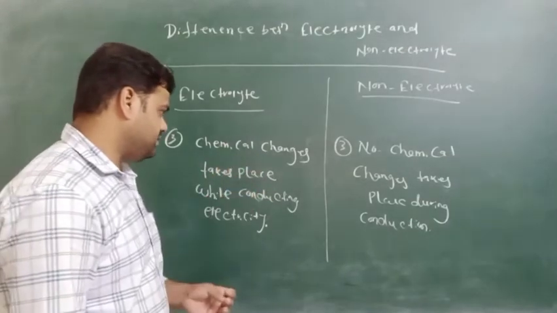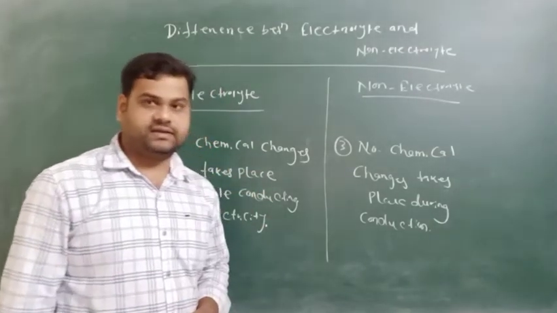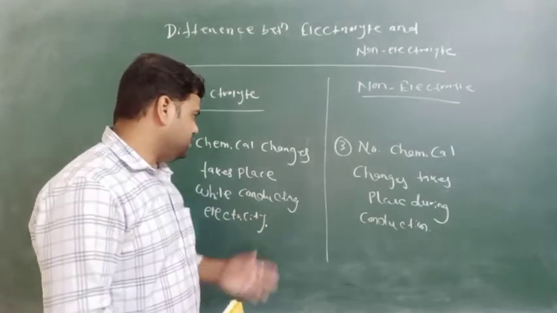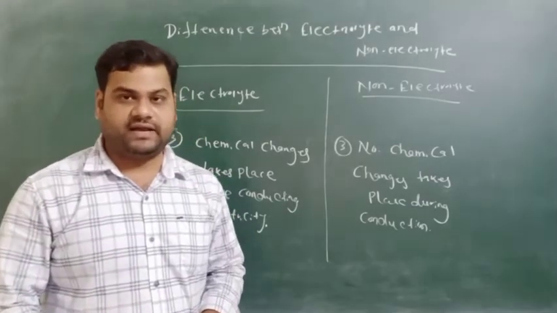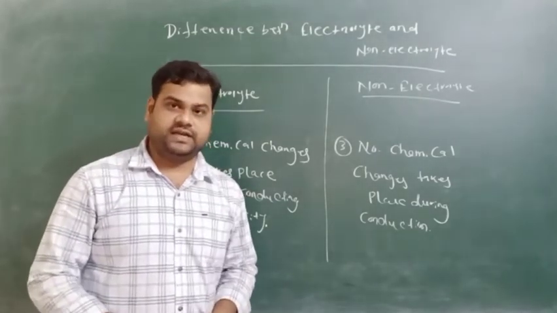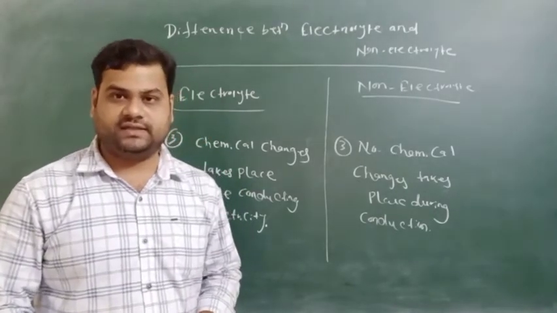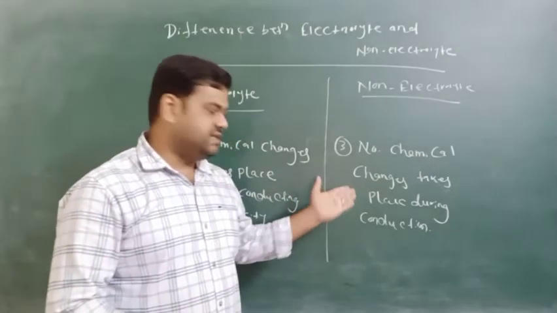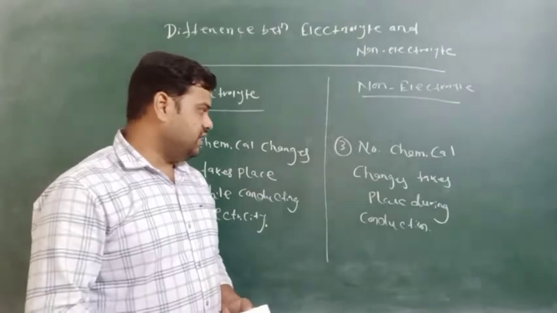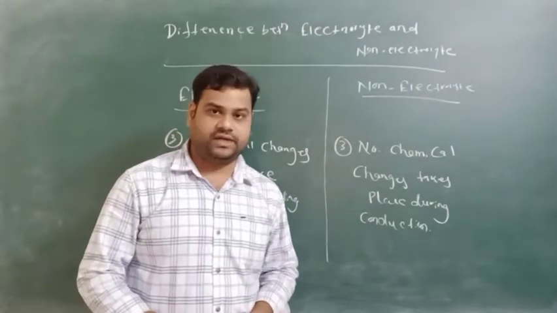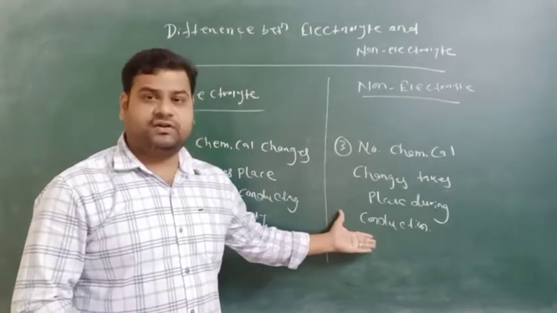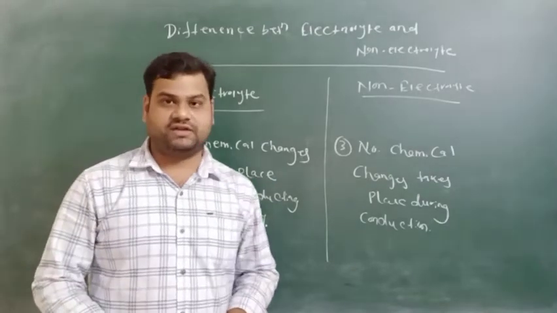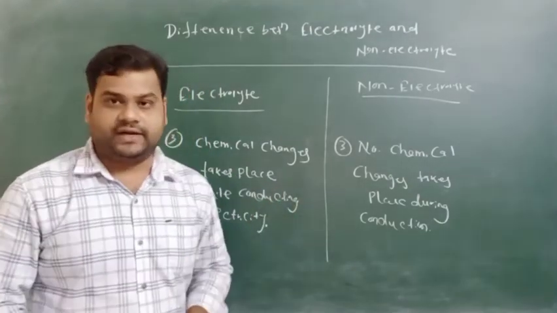Chemical changes happen means if you take some NaCl, sodium chloride, as an electrolyte, it is a salt. When it dissociates into Na plus and Cl minus ions, the chemical changes take place. NaCl decomposes to form Na plus and Cl minus ions. Whereas in urea, or we can say ethyl alcohol, no chemical changes take place during the conduction. So we know that electric conduction does not take place in non-electrolytic solution, so there is no decomposition found in the non-electrolytic solution.